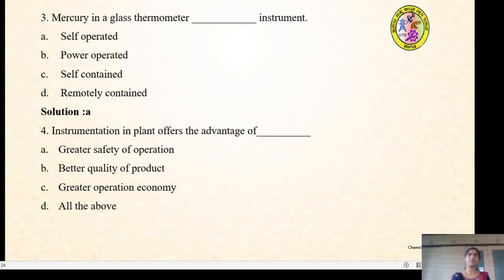Instrumentation in plant offers the advantage of dash. Whether it is a greater safety of operation, better quality of product, greater operation economy, or all of the above. I hope you are all getting the answer. So the answer is D. So any instrumentation in any plant offers the advantage of greater safety of operation, better quality of the product, greater operation economy, and all of the above.